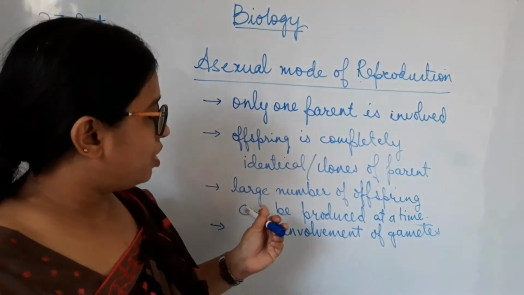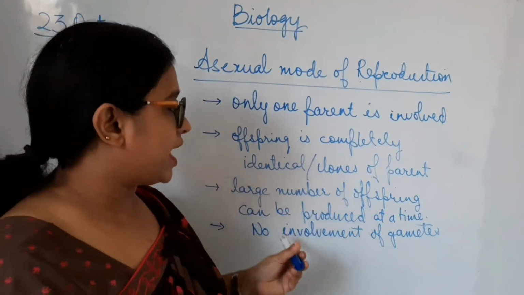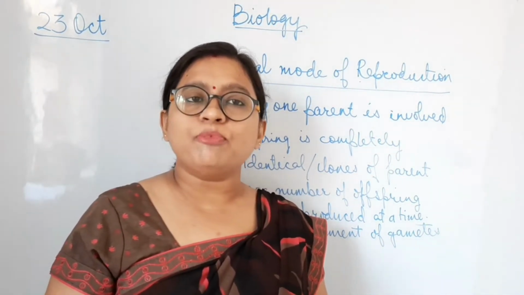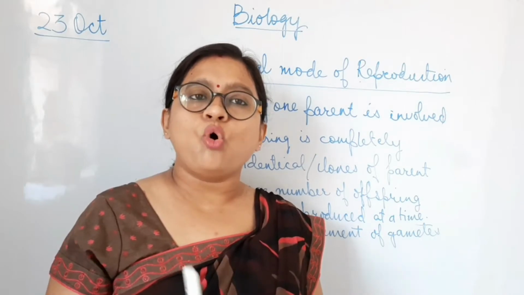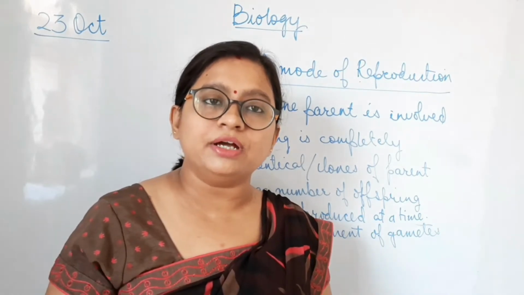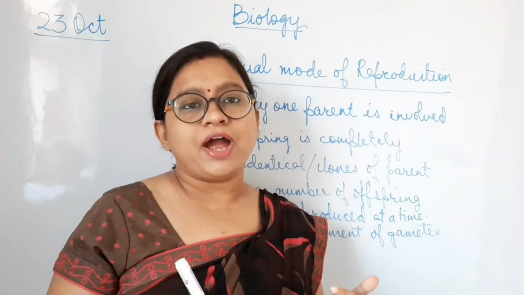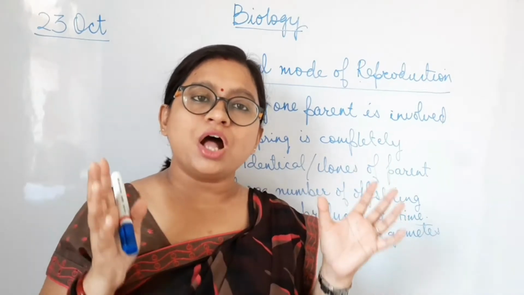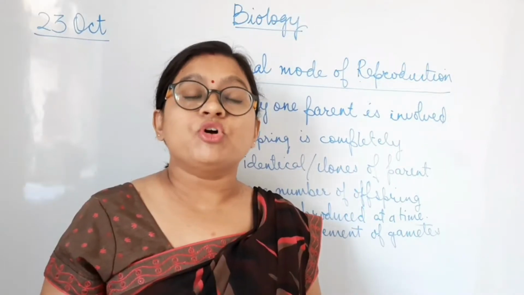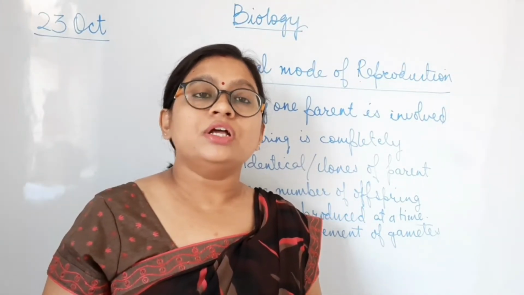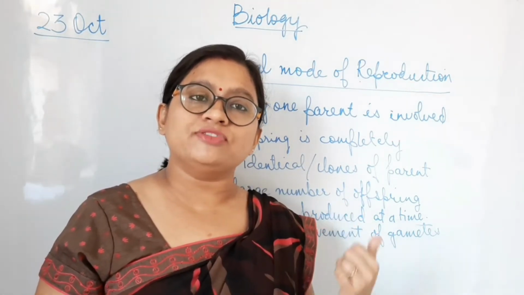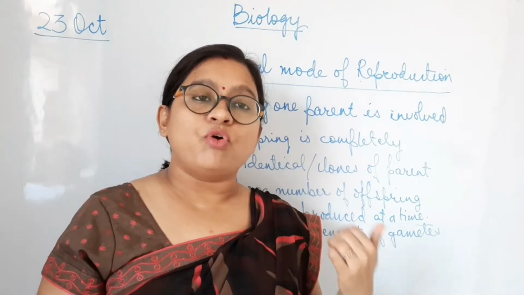Then I have mentioned the point that a large number of offspring can be produced at a time. Now almost half of the animal kingdom, you will study about the animal kingdom in class 9, all the animals are put into a large group called animal kingdom, and they are divided into further groups. Almost half of the animal kingdom reproduce through asexual mode of reproduction because they need it for generation of offspring in large numbers. So they reproduce through asexual mode of reproduction. And what is the advantage?